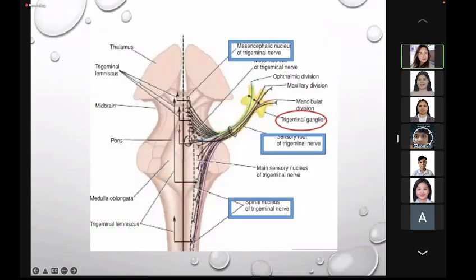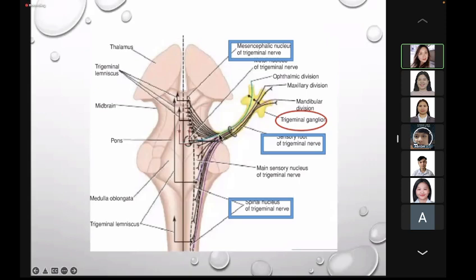Now from the trigeminal ganglion, again, this is located at the petrous bone in the middle of the skull, the stimulus will now enter the brain stem. The trigeminal nerve is located at the anterolateral aspect of the pons.